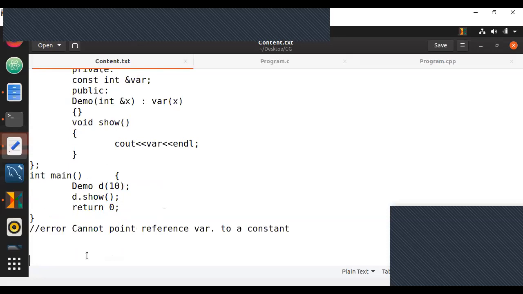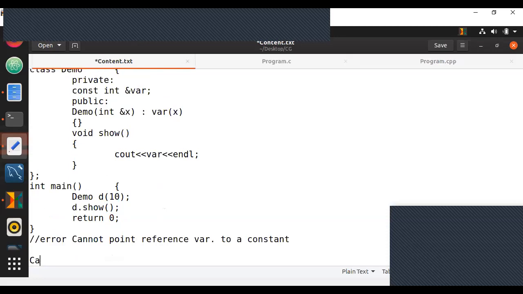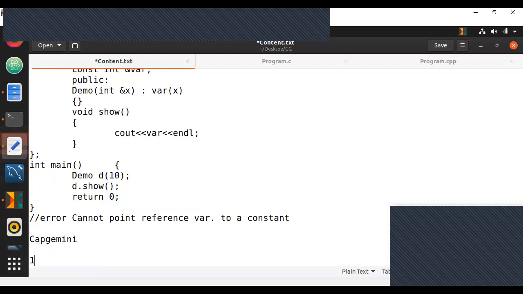See, in Capgemini, let me point to exactly what sort of questions they have particularly been asking. One of the questions is, given different sorting algorithms, which has better time efficiency?